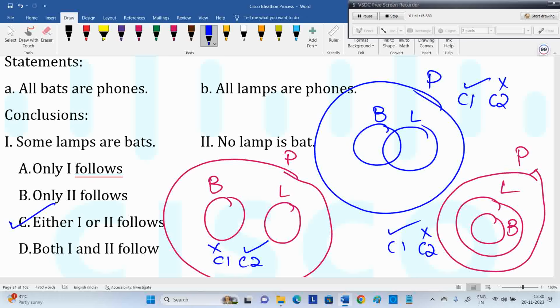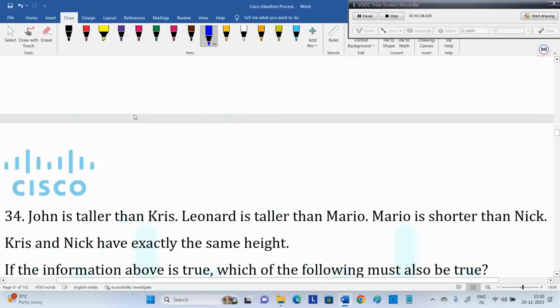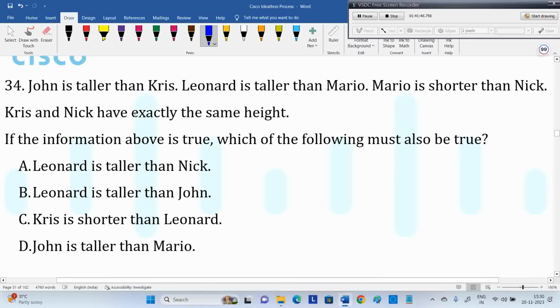If you want a short note, we have a 15-minute video as well as a 1.5-hour video. Both, you can just have a glance and then you'll get this type of idea: what type of diagram for all, what type for no, what type for some. We have already done that topic in second year itself, and if people are not able to recall, we already shared two syllogism videos in your group. Kindly go through that. Now again that format.